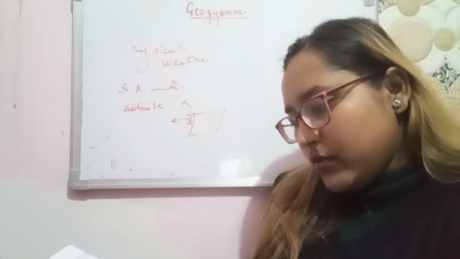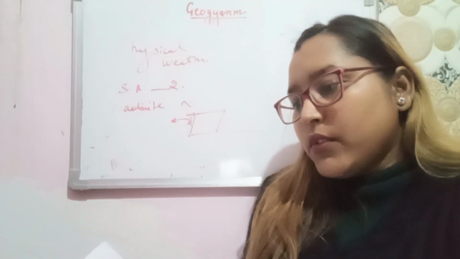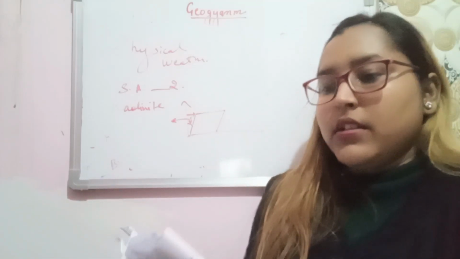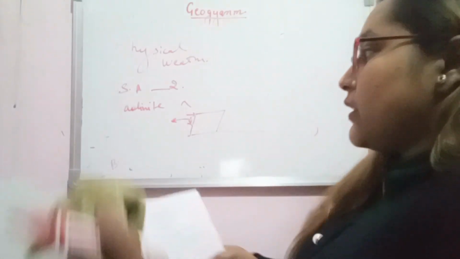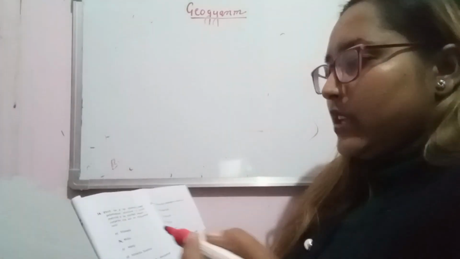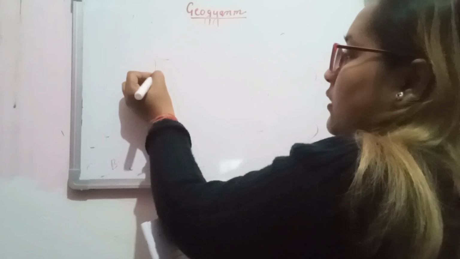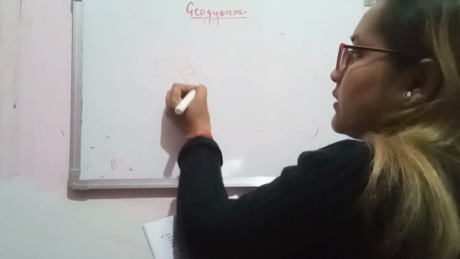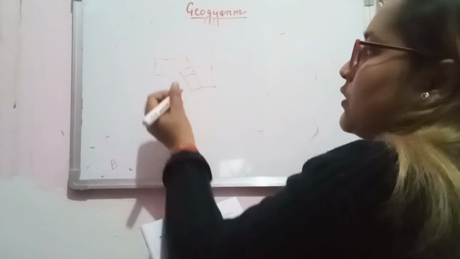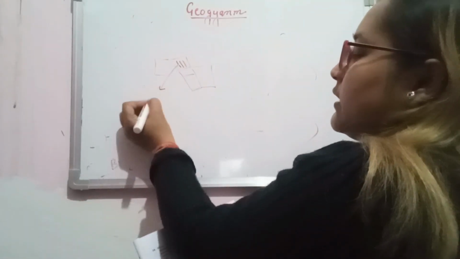Fold in which hinge zones are completely detached from the limbs. I don't know about this one. Which one of the following linear deformation structures is formed restricted to the interface between competent rock and incompetent rock? We know slickenside. What is slickenside? If this is a rock block and it has been thrusted down, these lines will be present on the block. These are called striations.